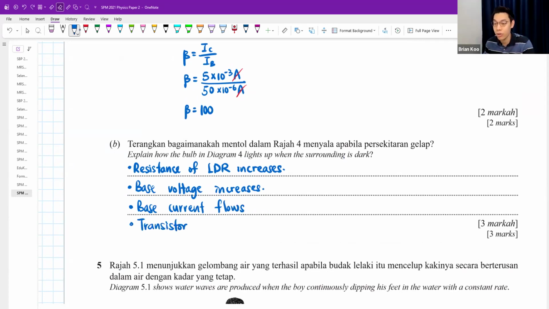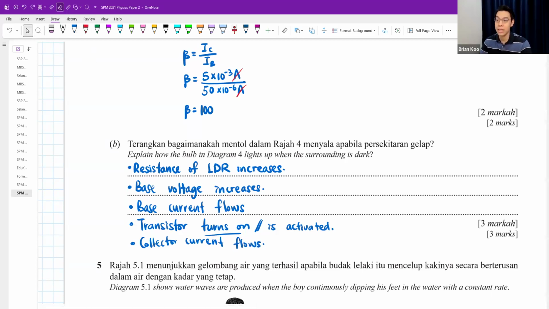The base controls whether the transistor can turn on or not. It turns on, or you can say it is activated. And then collector current flows, which is why the bulb lights up. Okay, you don't have to copy again, the bulb will light up. So like this will do.